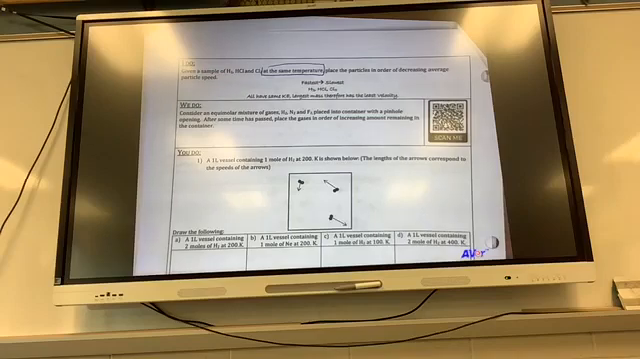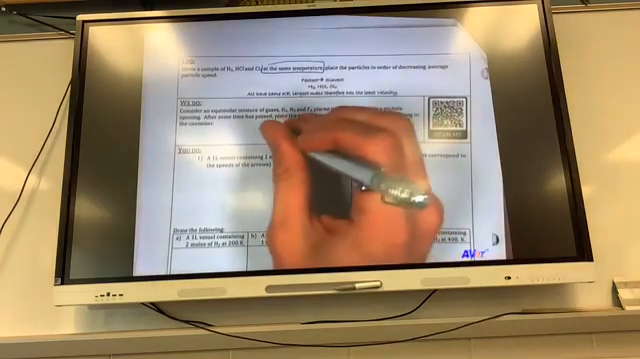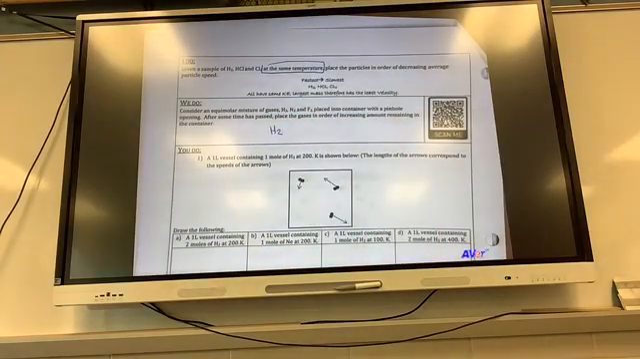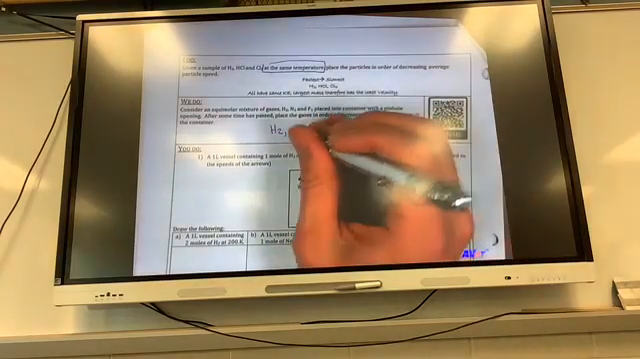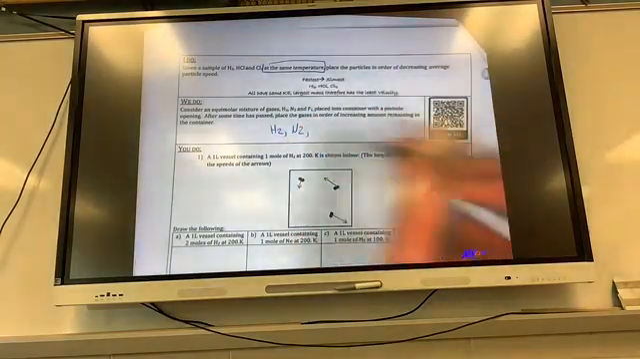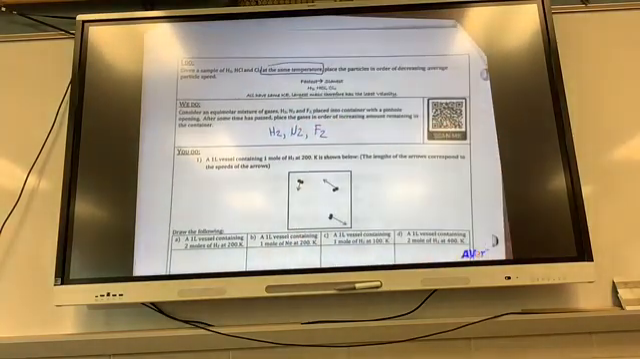Least amount would be what? H2, because it's the lightest, so it's going to get out that hole quicker, right? Yes? Diffuse more quickly. Next one's going to be N2, and the last one's going to be F2. So you're going to have the most fluorine gas left in your balloon.